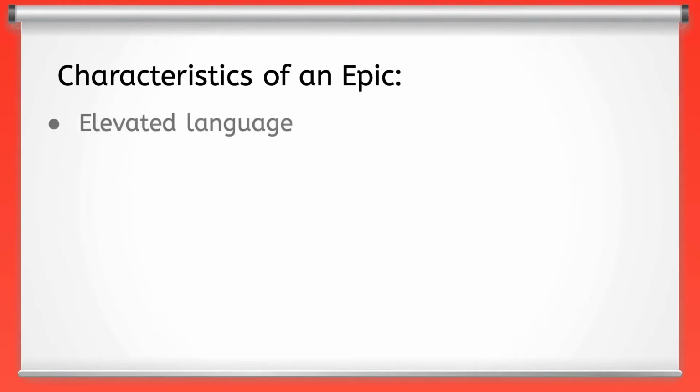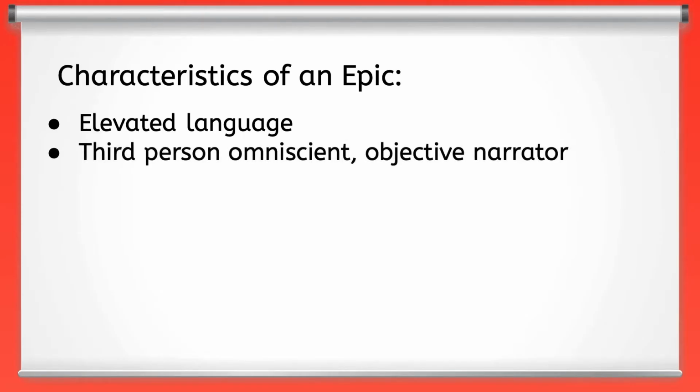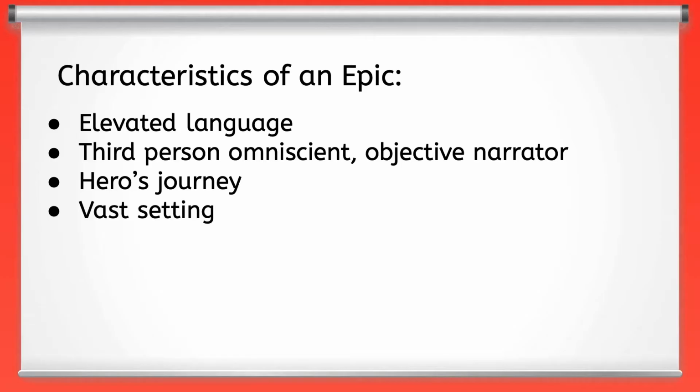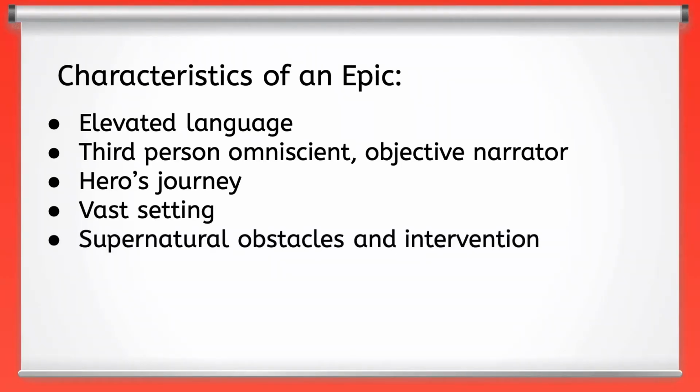Epics are typically written in a formal style with elevated and highly stylized language. They are told from the perspective of a third-person omniscient narrator who is objective and unbiased. Epic poetry typically includes the journey of a hero who is known for his courage and determination, and it takes place across a vast setting. Epics usually include obstacles that are supernatural or otherworldly, and often they include the interventions of gods and goddesses.